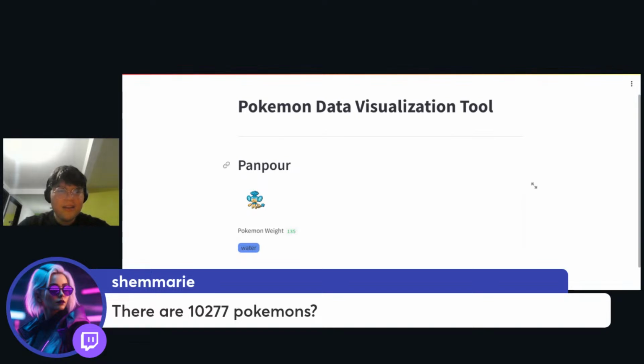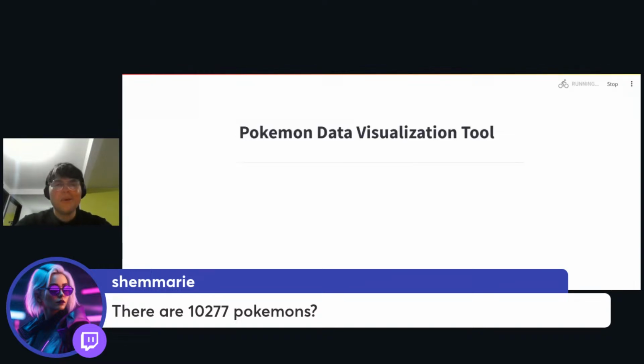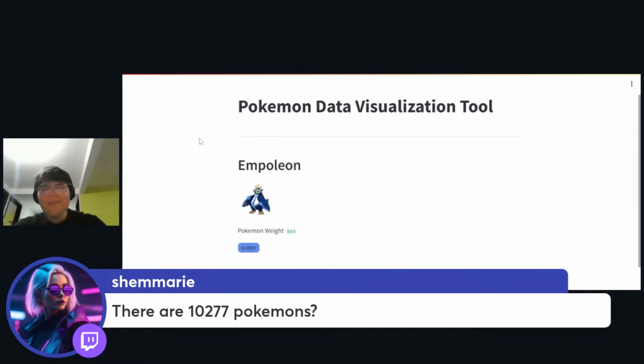Yeah. Oh wow, Pampur. I was playing Pokemon Black and White the other day, and I hate this Pokemon. This Pokemon doesn't have any kind of abilities. It is kind of useless, but it appears so much in the first areas. Oh my god! And Pollen is one of my favorite Pokemons of all time. It's like the goat, but instead of being the goat, it's like the penguin or the emperor.